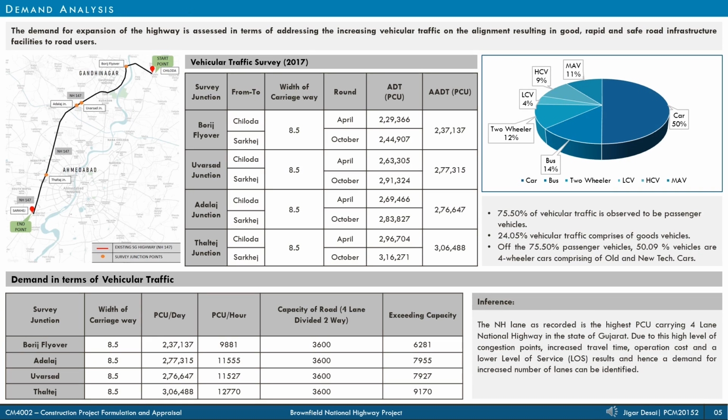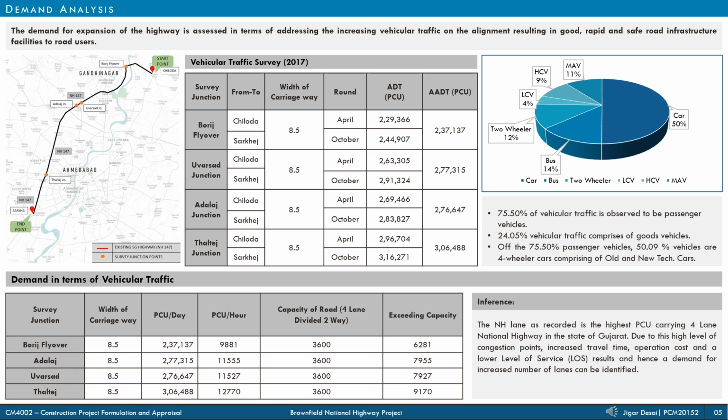The demand for expansion of the highway is assessed in terms of addressing the increasing vehicular traffic along the alignment. The traffic volume count along the alignment is carried out annually at 4 junctions. The traffic volume is measured in equivalent passenger car units per day. The average annual daily traffic along the alignment is tabulated for the year 2017. As observed from the traffic volume studies, 75% of the vehicles are passenger vehicles and 24.5% vehicles are goods vehicles.